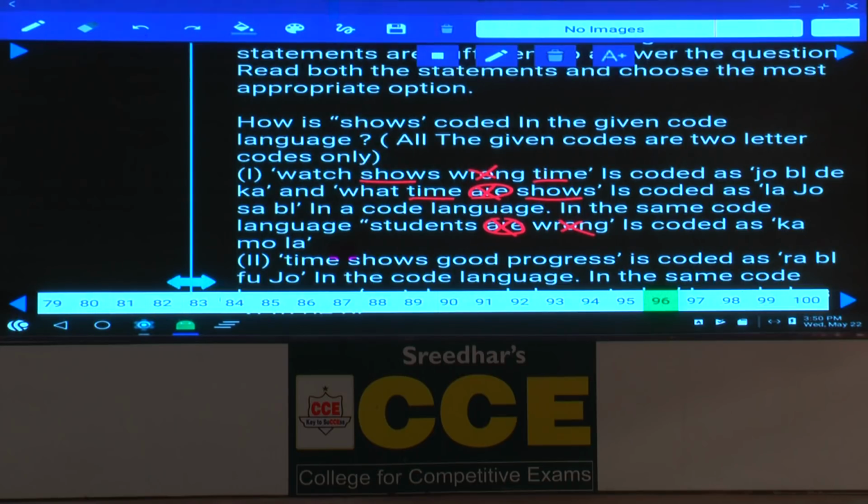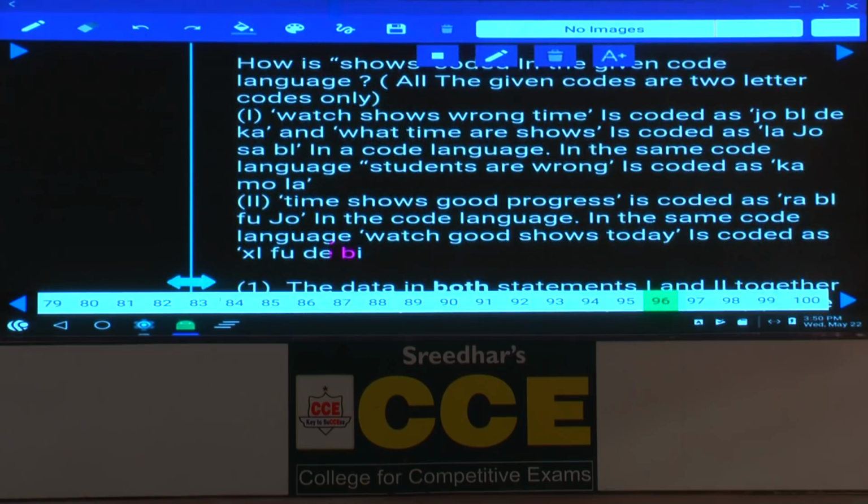Then coming to condition number 2 alone, tell me what is the answer here. Time shows good progress, and next one in the same code language, was good shows today. Now was good shows today, shows and good are the 2 words which are common, and again 2 codes are common here, and the code for the word shows cannot be identified. Hence 1 alone is not sufficient, 2 alone is not sufficient.